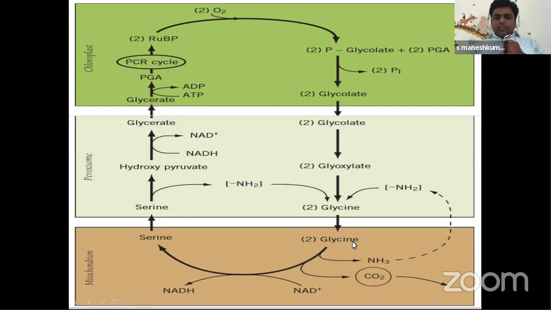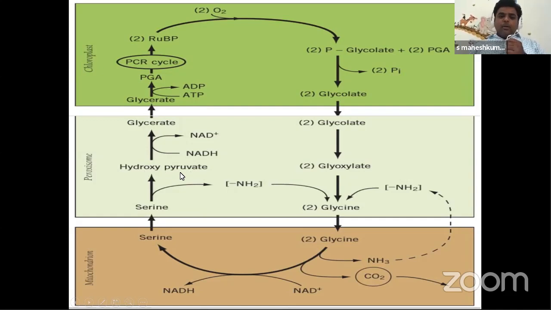Now the glycine is a 2-carbon compound, so two molecules, 2 into 2, give 4 carbons. Now children, concentrate here. Of these 4 carbons, 1 carbon in the form of carbon dioxide is sent outside. Now this glycine will form serine, which is a 3-carbon compound. Now the serine enters into the peroxisome and releases one amino group again, which is available to glycine. By losing one amino group, serine forms hydroxypyruvate.